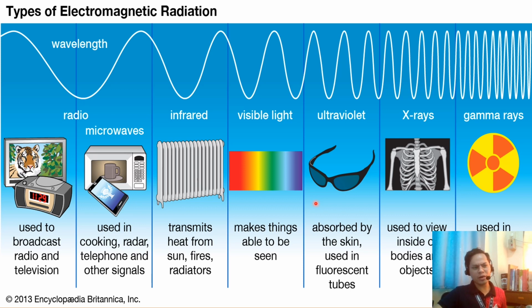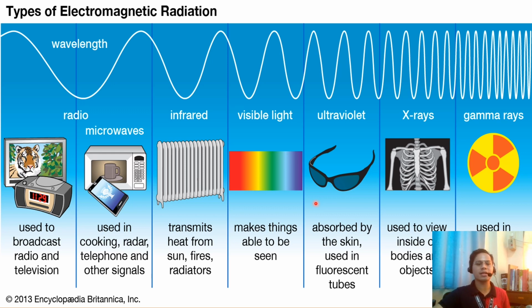So radio wave and microwave are usually used for broadcasting, for televisions and radio stations. Then basically the radio waves and the microwaves are also part of the electromagnetic radiation for example, Wi-Fi or the signal of SIM cards.